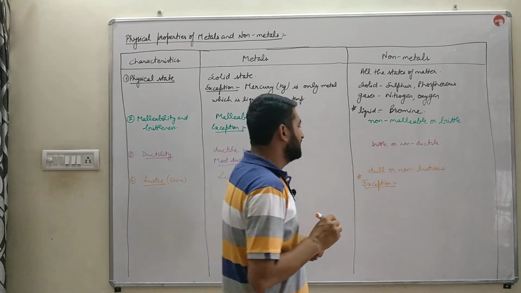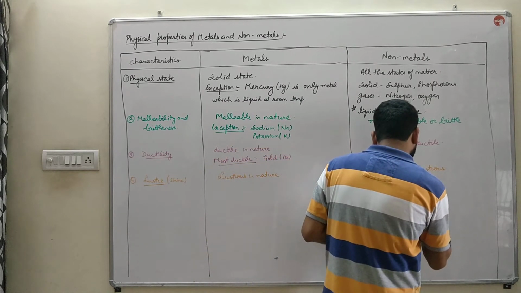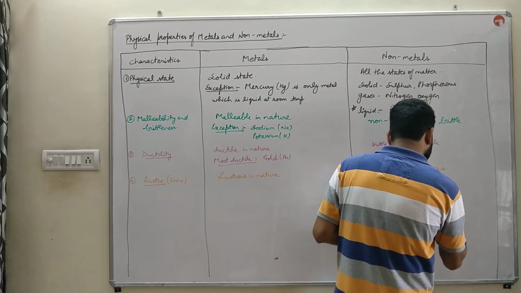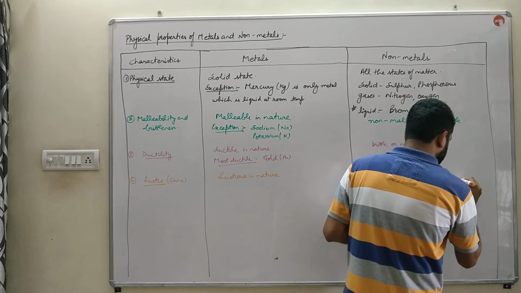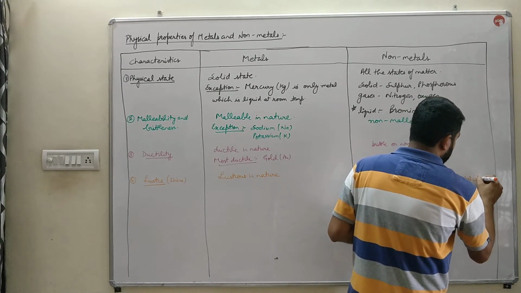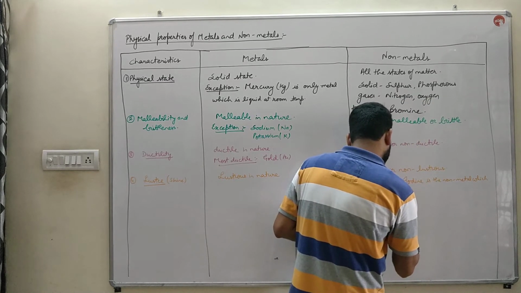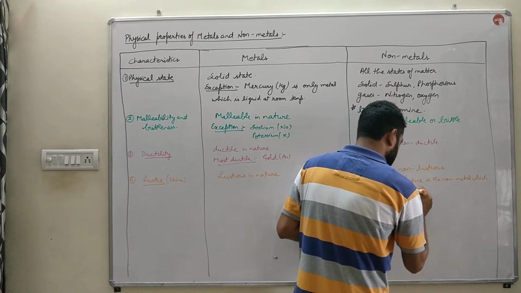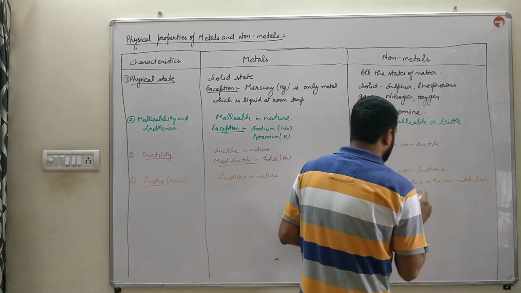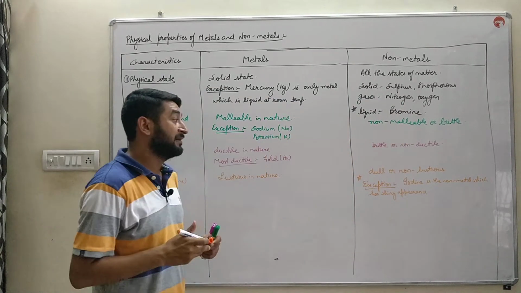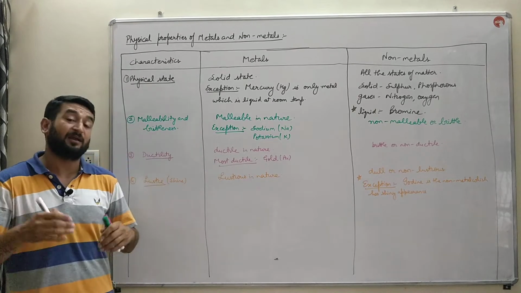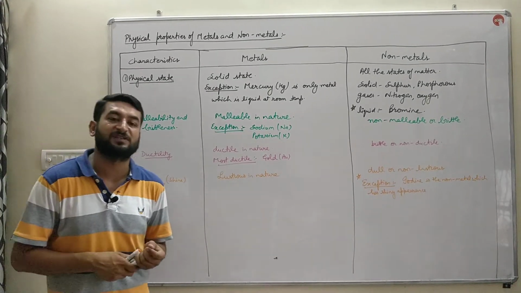The exception is iodine, the only non-metal which has a shiny appearance. Along with iodine, diamond is also there, which is made up of carbon, and carbon is a non-metal, and diamond also gives us a shiny appearance.